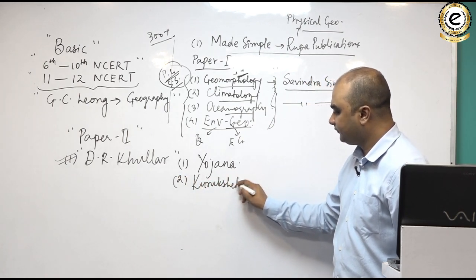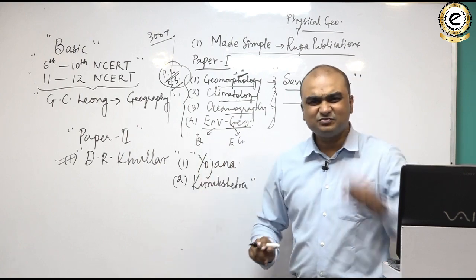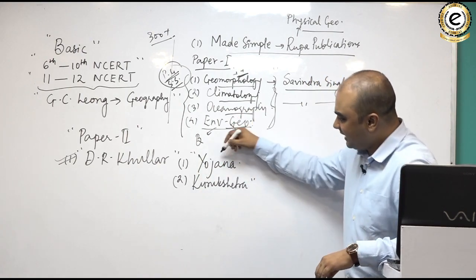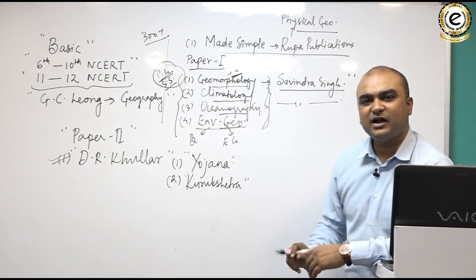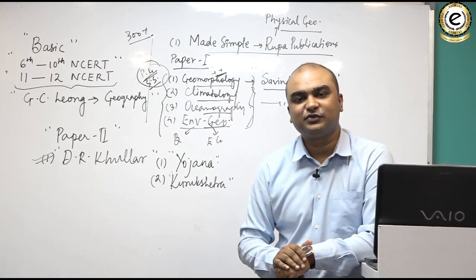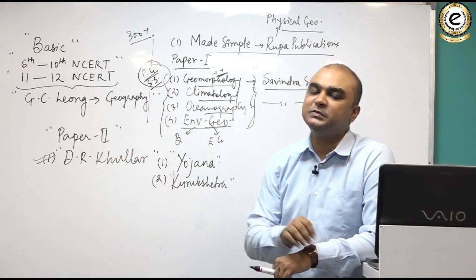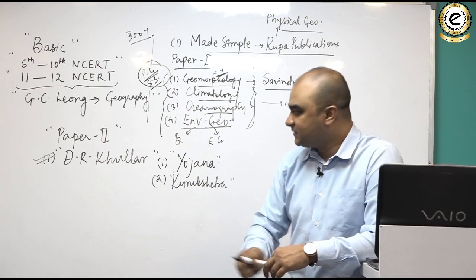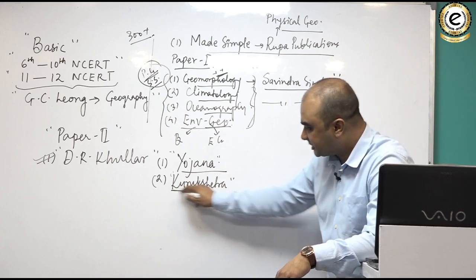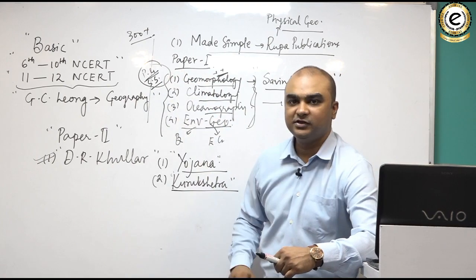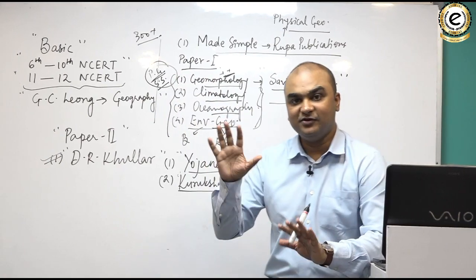Both are small magazines. बहुत ज़्यादा बड़ी नहीं है, and if you read them regularly, it will help you not only in your physical geography area but also in your human geography area. Clear? So Yojana and Kurukshetra, these two magazines you can add with these books to complete your knowledge with respect to physical geography.